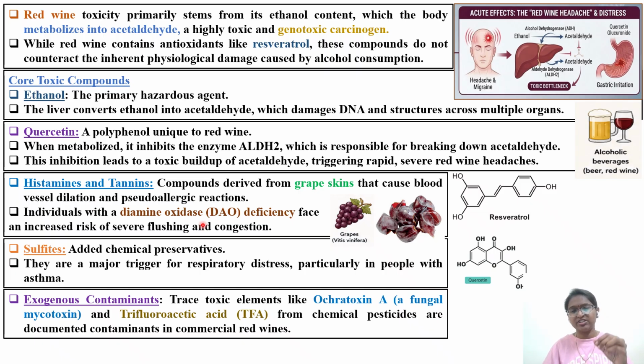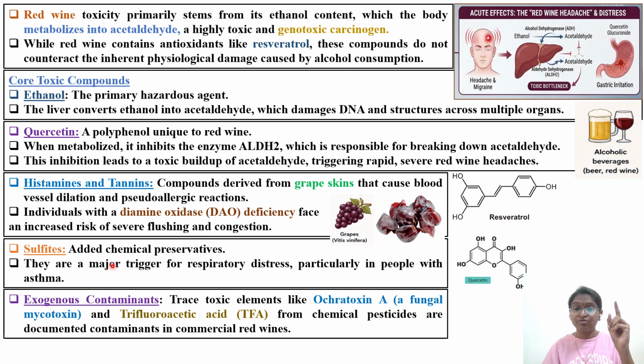Individuals with diamine oxidase deficiency. So till now we have discussed monoamine oxidase. Individuals with a diamine oxidase deficiency face an increased risk of severe flushing and congestion. So whenever you consume excess alcohol, flushing will be there, congestion will be there. On your face you can see flushing, redness.